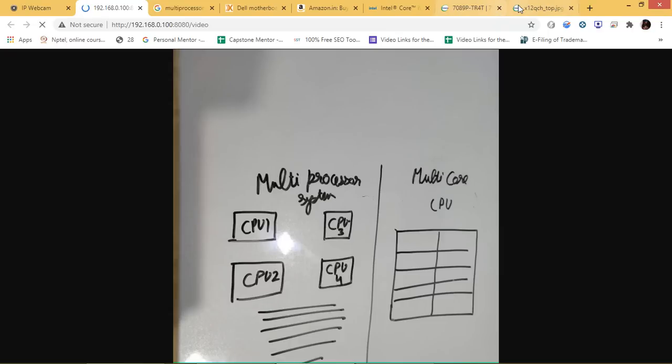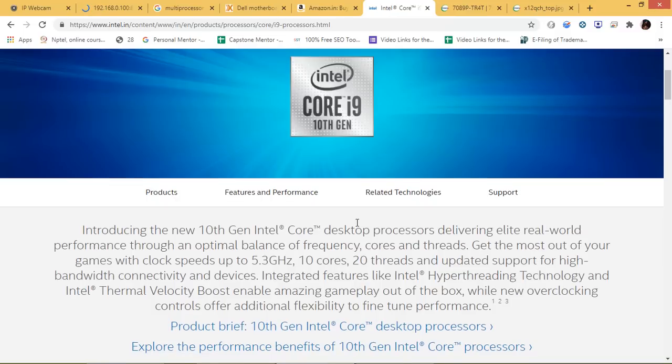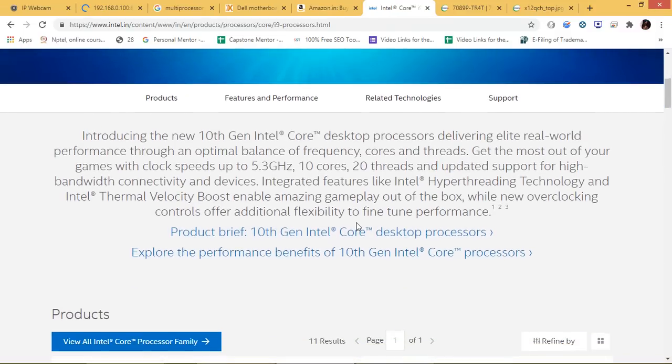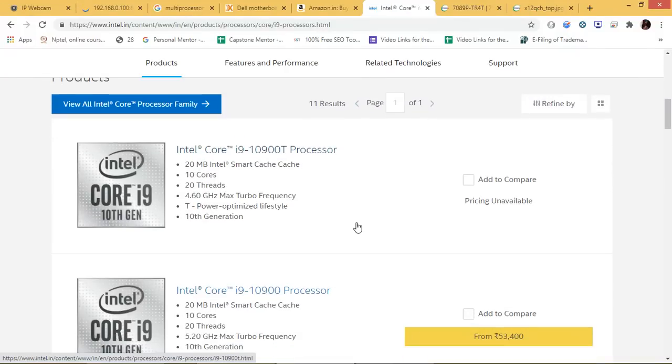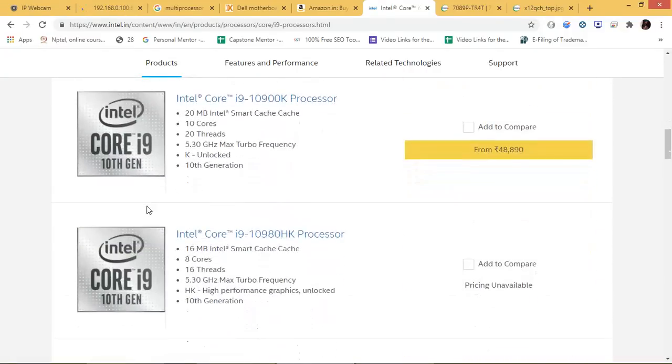Every time you go for a new technology, you will see that they are reducing the size of their cores so that they can integrate more cores on a single chip. This is what they have done. You can see this 20 MB Intel Smart Cache, 10 cores, 20 threads. A single core has two threads in it. 4.60 gigahertz maximum turbo frequency. There are different generations of it, and different types of processors which we have.